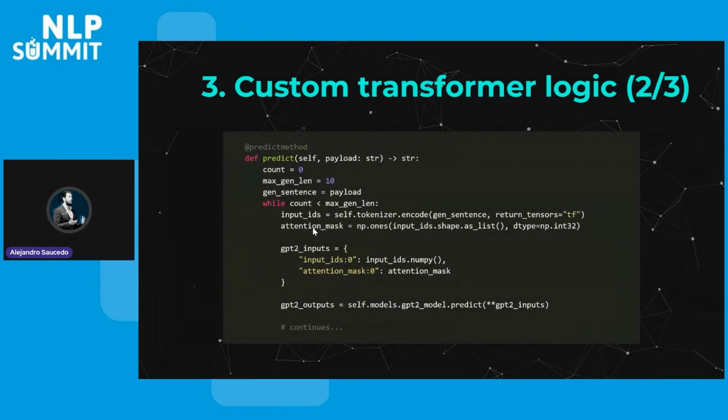Now, what the custom logic looks like, this is basically what we talked about. We want to generate 10 tokens. For each of them, we're going to take the string and convert that string into tokens. We're going to generate that payload, and then send that to our GPT-2 model, right?